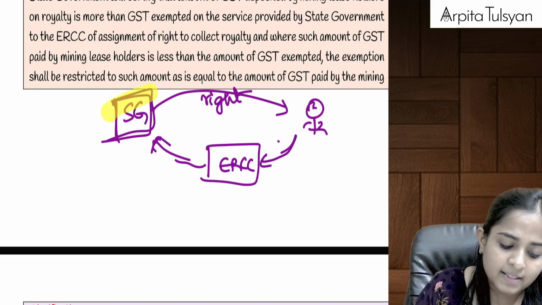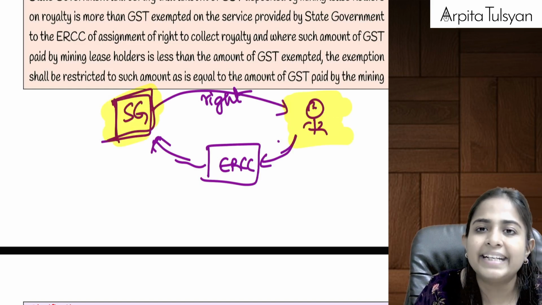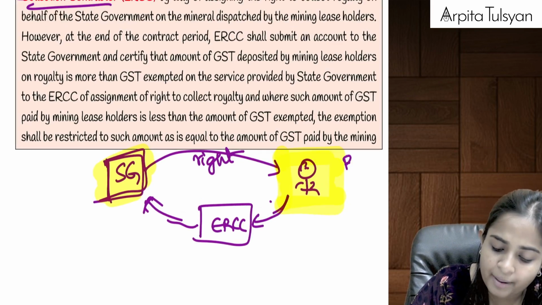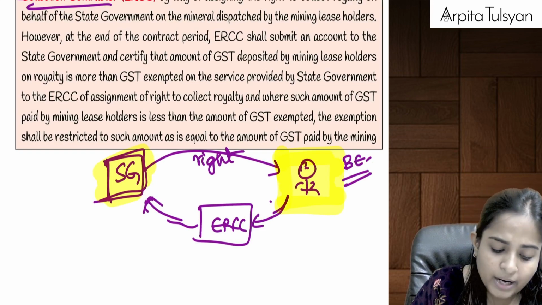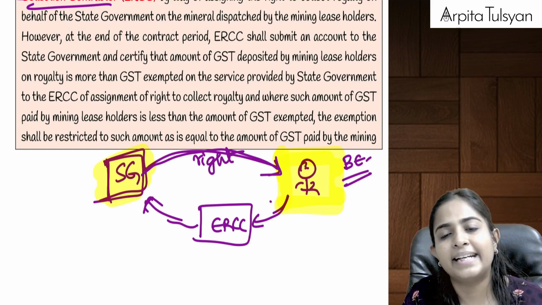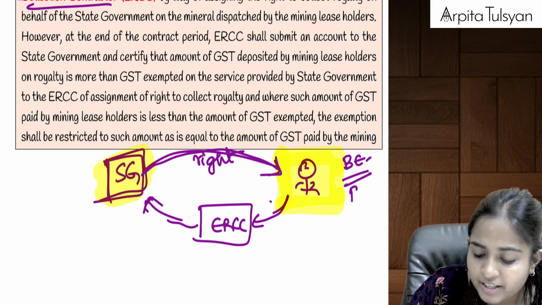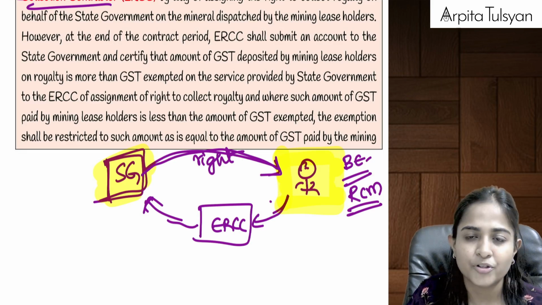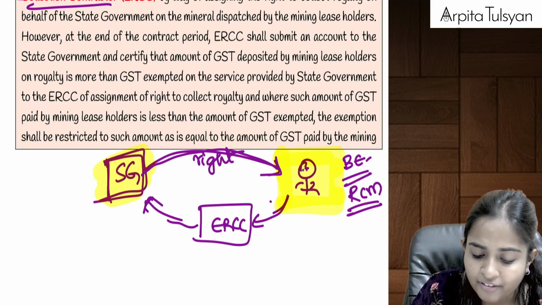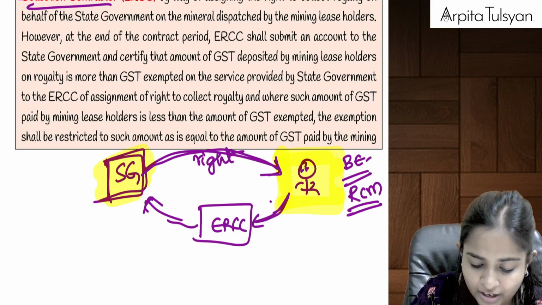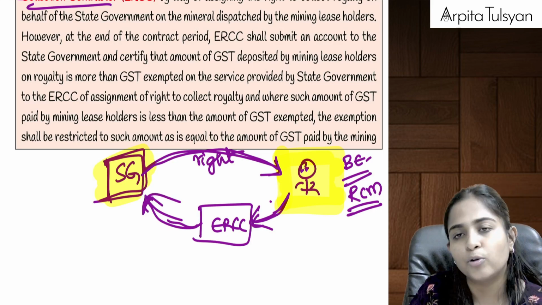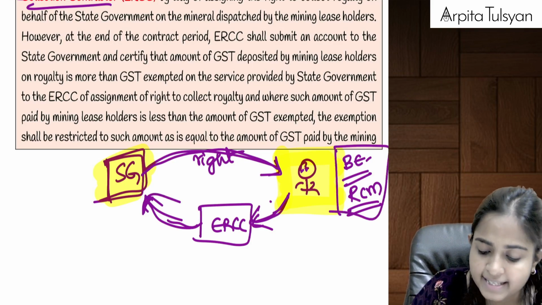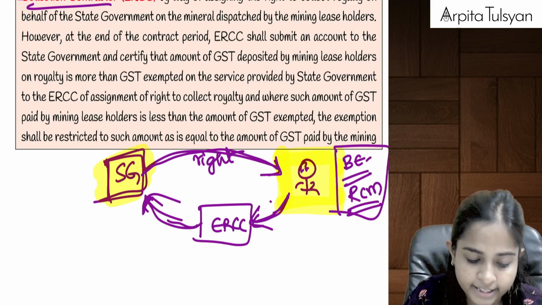Okay, now can we say this is nothing but a service which is provided by the state government to me? If I am a business entity, obviously if I am doing mining, I am definitely a business entity. So can we say this is nothing but a service which is provided by the state government to a business entity? Yes. So can we say on this service I am required to pay the tax on RCM, under RCM that we just now studied in the earlier point itself? Whatever amount of royalty I am paying to the ERCC and then to the state government, on that I will be required to pay the tax under reverse charge mechanism. This point we have already studied earlier.